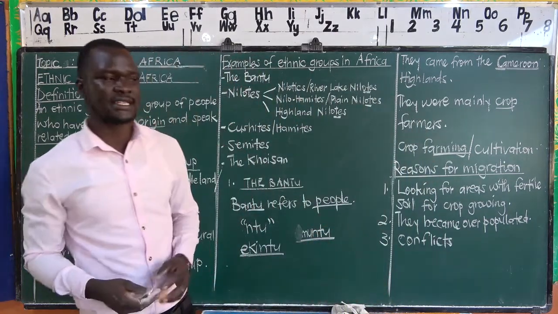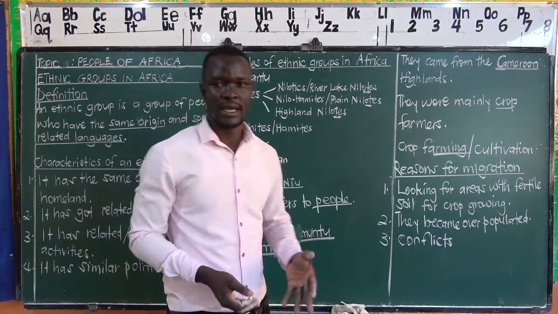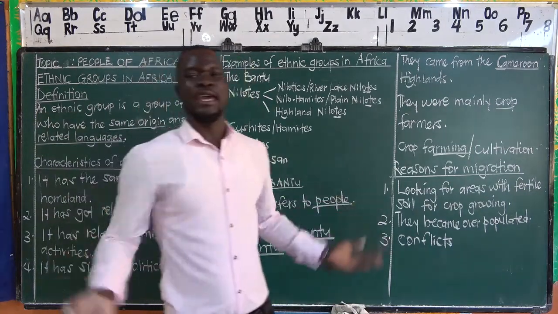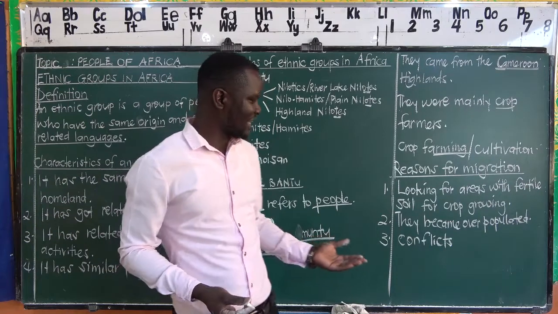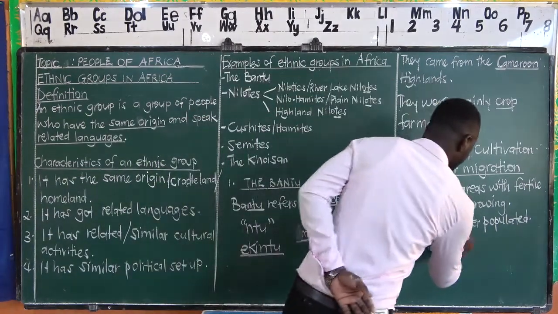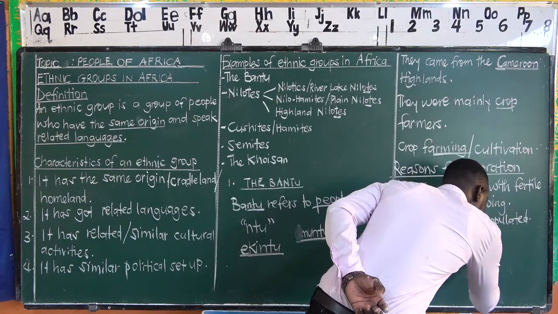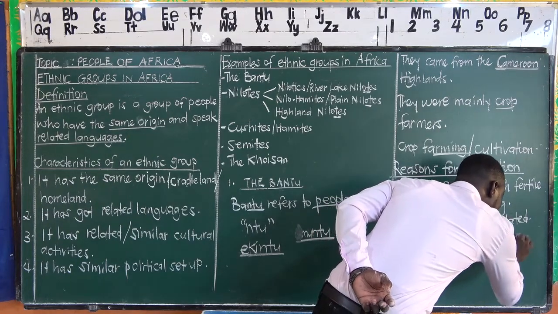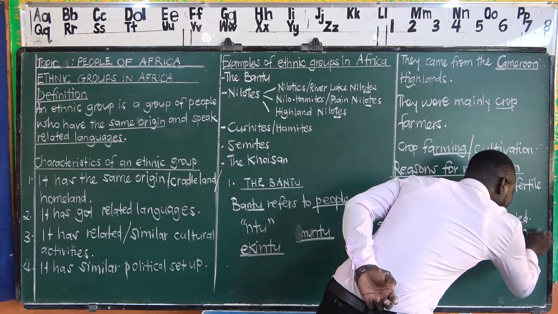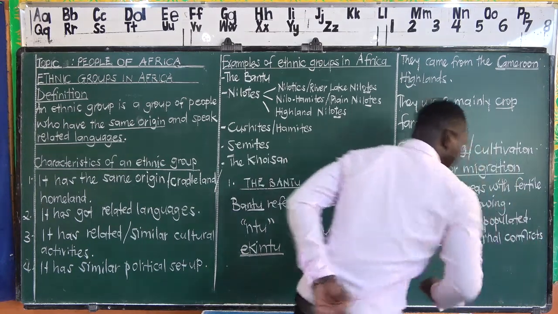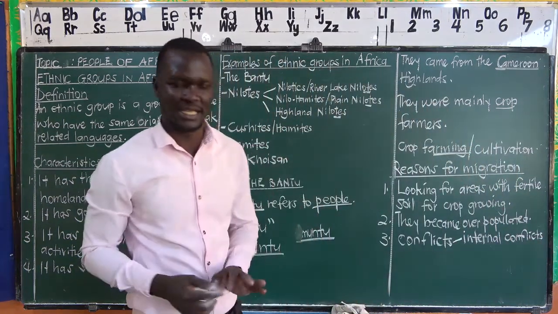Conflicts, these are misunderstandings that arise in communities, can be internal or external. So here we can have two sub-points. We can say they migrated due to internal conflicts. Sometimes we write this as internal attacks. Don't get lost. We are talking about the same thing, dear candidate.